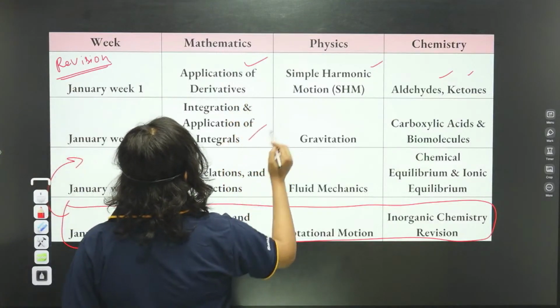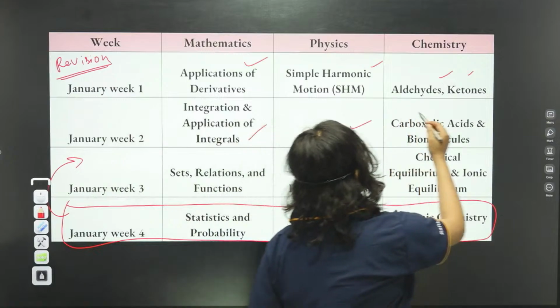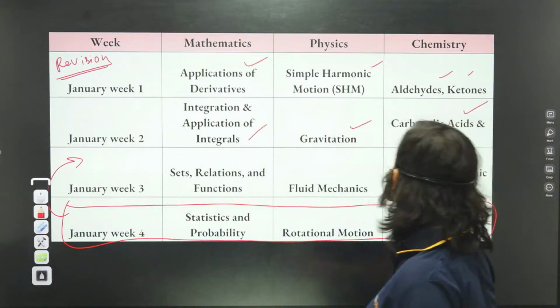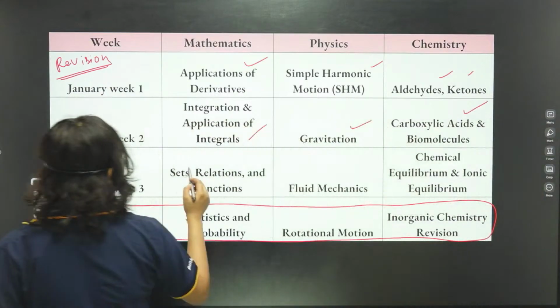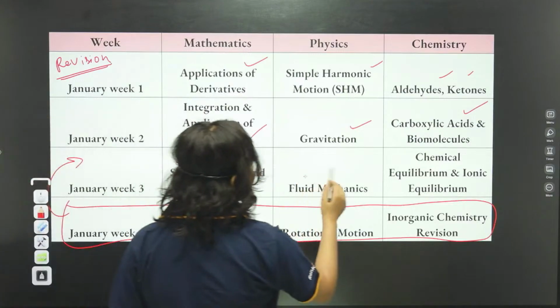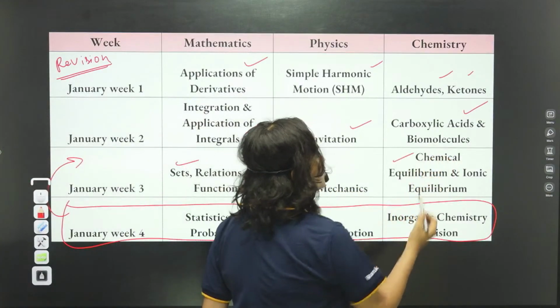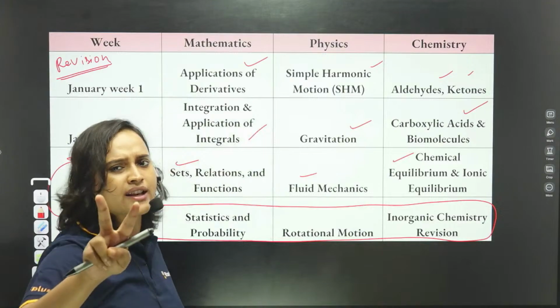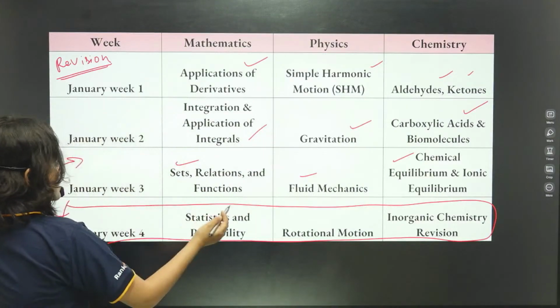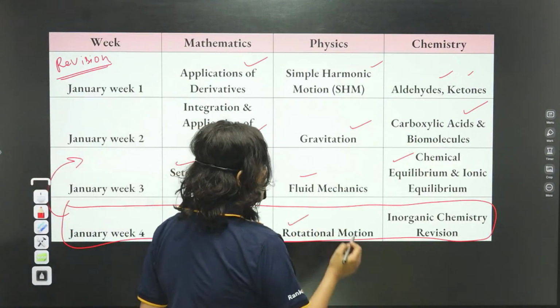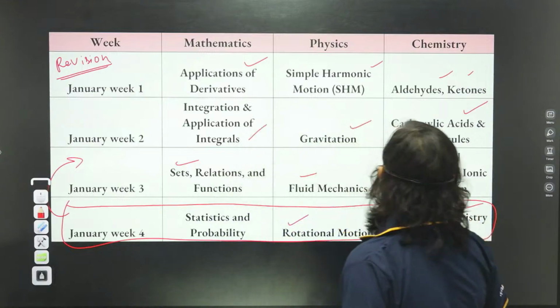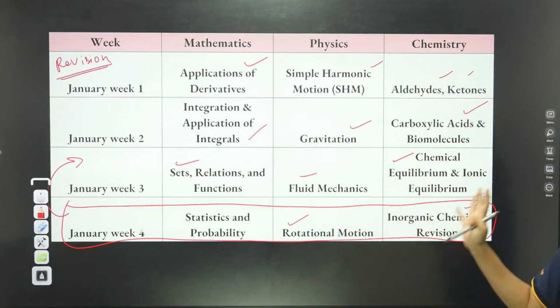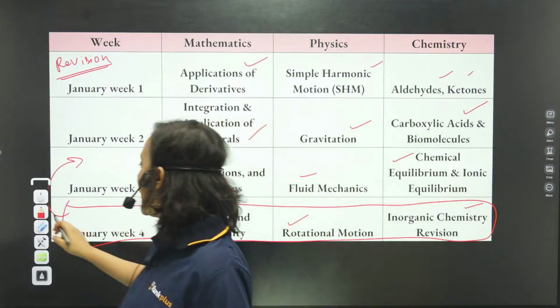So integration and application of integrals, gravitation will be here, carboxylic acid and biomolecules. Okay? Week 3, set relations and function, fluid mechanics, chemical and ionic equilibrium. So I think in 2 days you should be able to finish it. Statistics and probability, rotational motion, and inorganic chemistry revision. So overall, this is your plan.